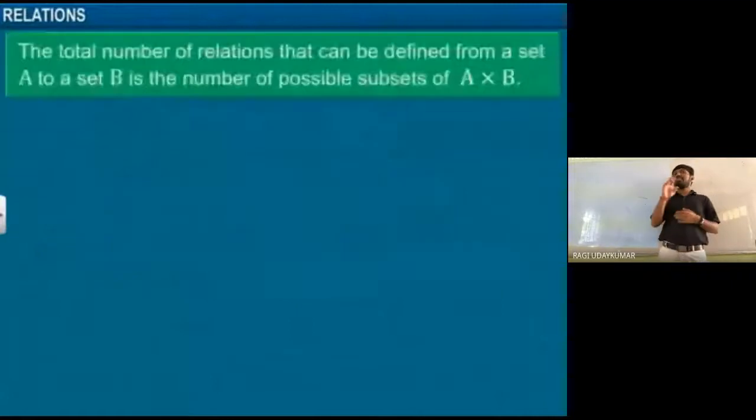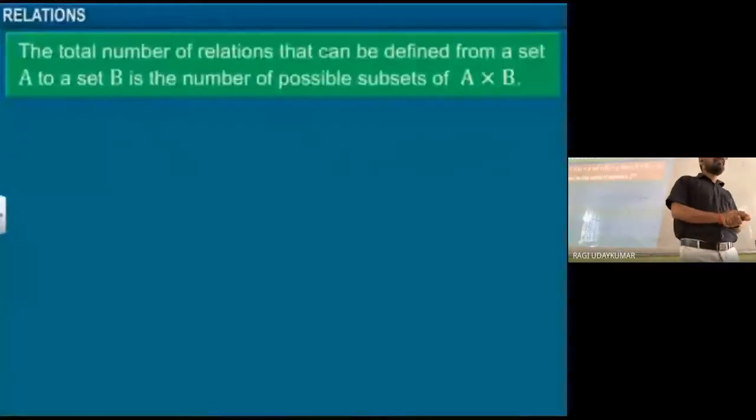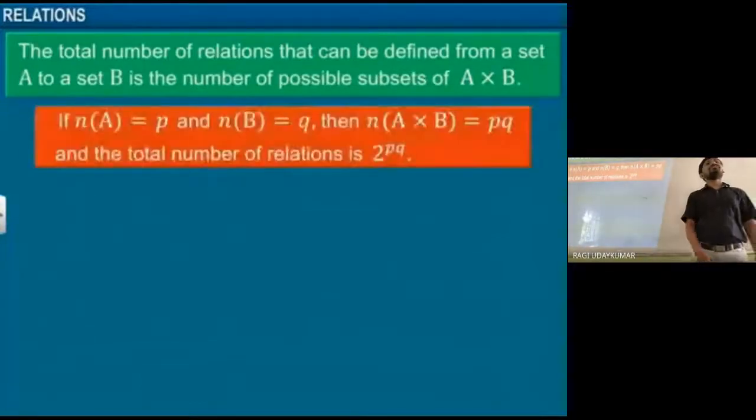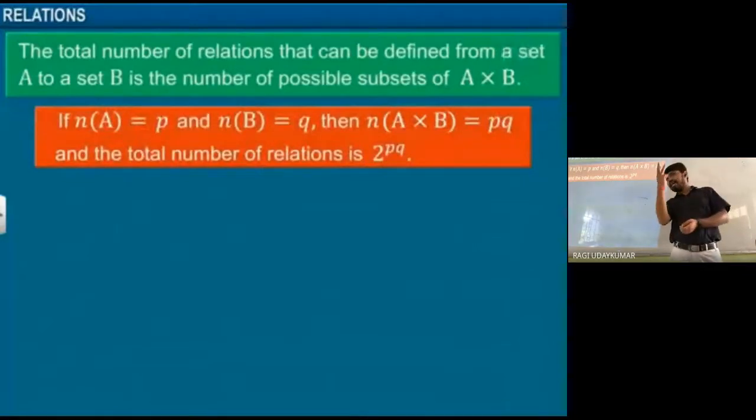The total number of relations that can be defined from the set A to B is the number of possible subsets of A cross B. So if n of A is equal to P and n of B is equal to Q, then n of A cross B is equal to P into Q. A set containing three elements has 2 power 3, that is, eight subsets.